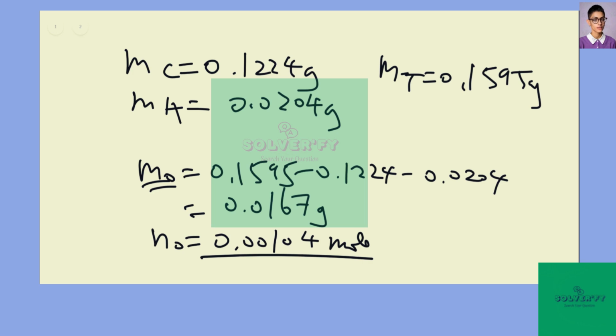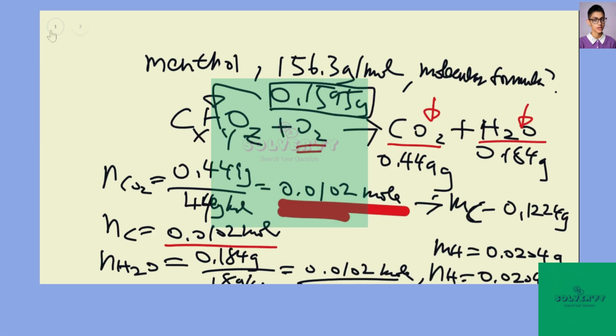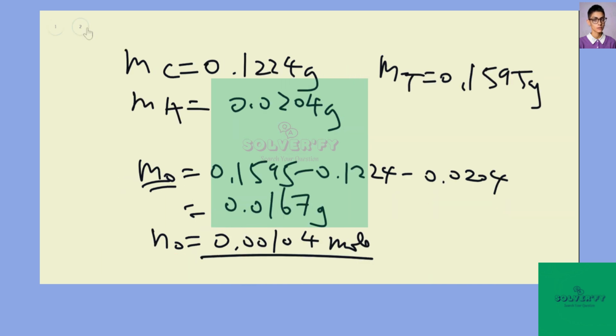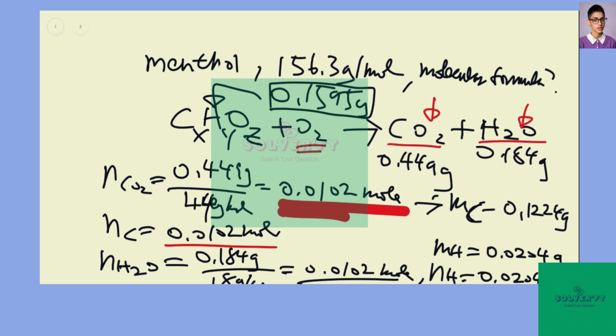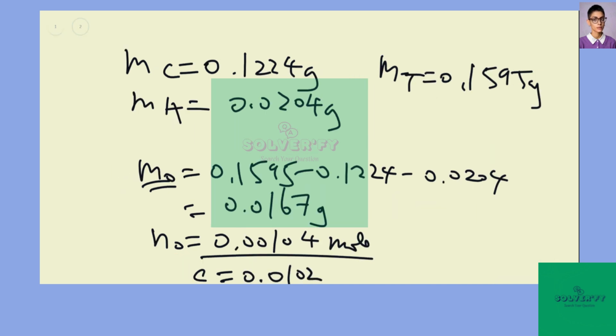Now we look at the molar ratio. Carbon is 0.0102 mole, and hydrogen is 0.0204 moles. We have carbon, hydrogen, and oxygen, so we set up the simplest ratio to find the empirical formula.